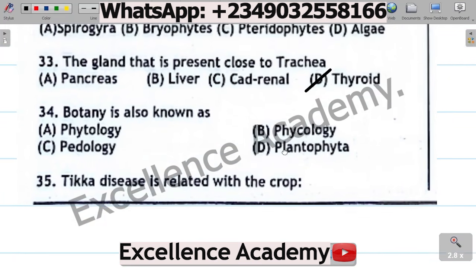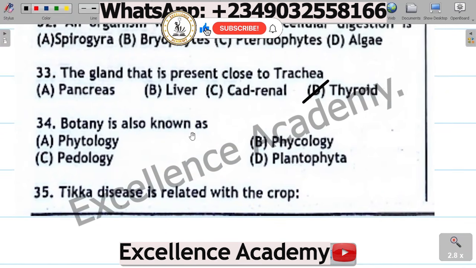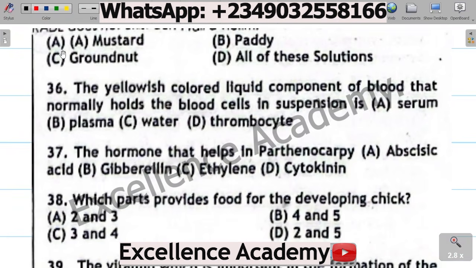Question 34. Botany is also known as A. Phytology, B. Phycology, C. Pedology, D. Plantophyta. The correct option is A. Phytology. Question 35. Thicker disease is related with the crop: A. Mustard, B. Paddy, C. Groundnut, D.